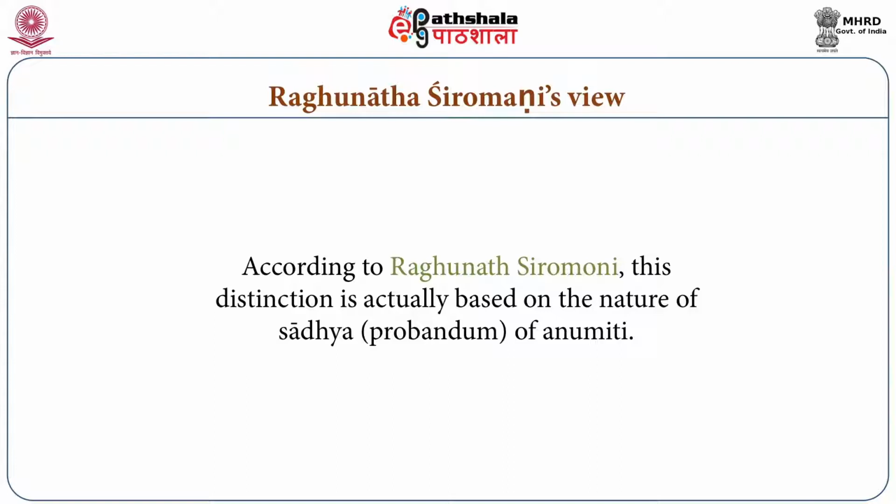Now Gangesha has emphasized the knowledge of Vyapti. He says there can be association of Hetu and Sadhya, but it is the knowledge of Vyapti that leads to inference. Now according to Raghunath Shiromani, another Nyayika, this distinction is actually based on the nature of Sadhya or probandum of Anumiti. Raghunath Shiromani takes a completely different perspective. He says that the establishing of Hetu is dependent on Sadhya or probandum.